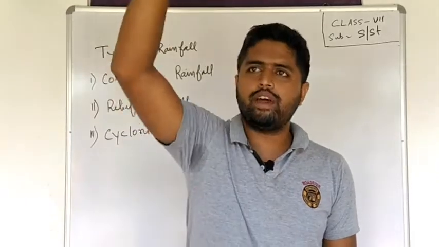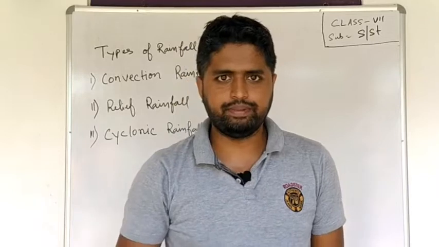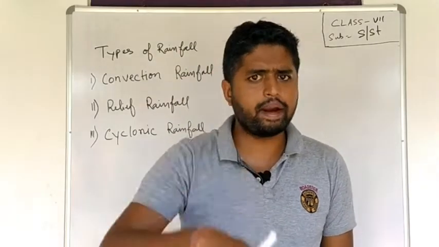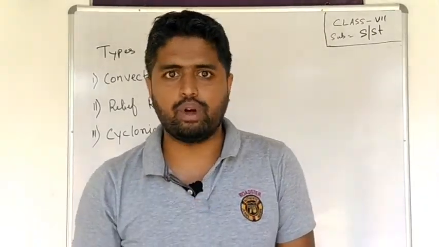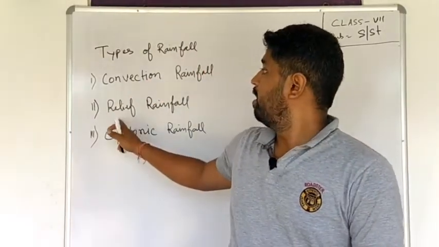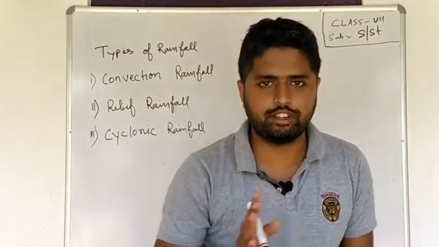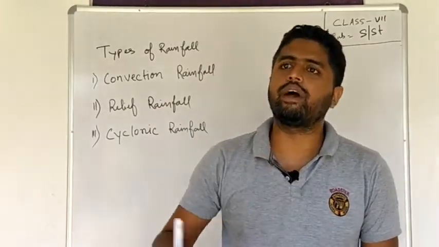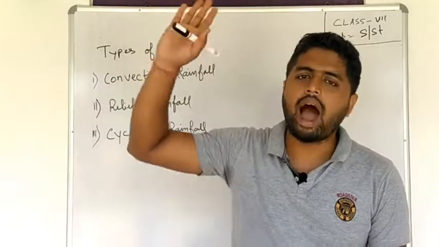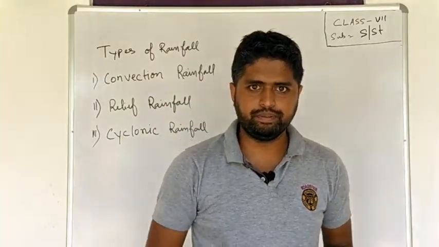And whenever the air goes up, it starts to condense, and when it condenses, it comes back down again as rainfall. This kind of rainfall is called relief rainfall. Remember one thing, relief rainfall generally happens in a mountainous region where the land surface is very high.